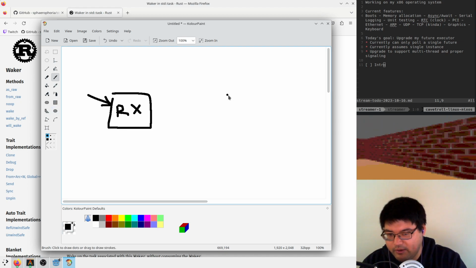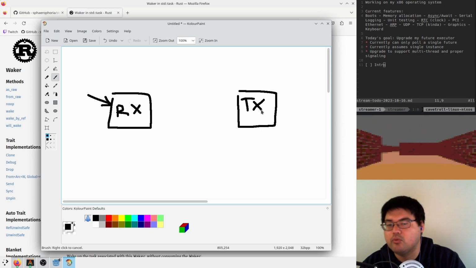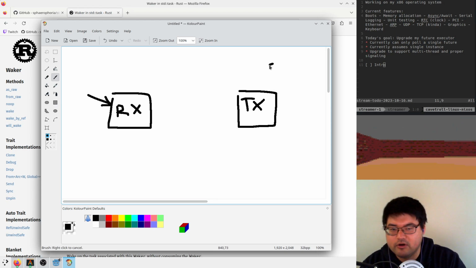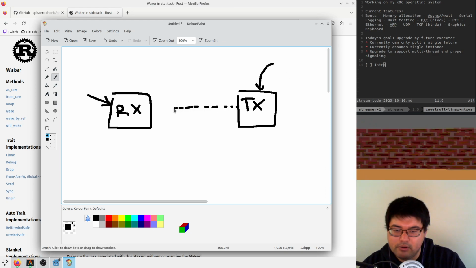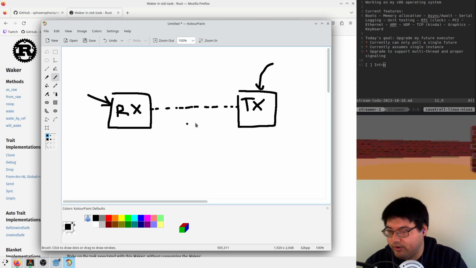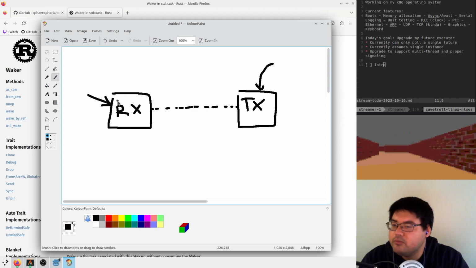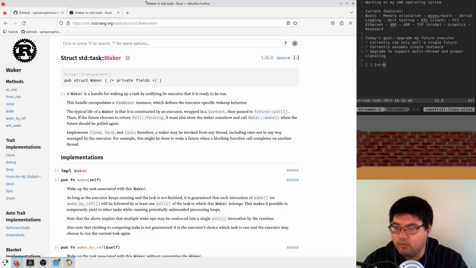And then what happens is somewhere over here, at some point, somebody's going to write to the transmitter side, right? And they're going to say, I've got some data for you, here you go. And he's going to send the data over to the reader side. And you could actually flag at this point that the reader is ready to read, right? And really, we shouldn't have to poll again until this happens. And so that's what the Rust waker is for.